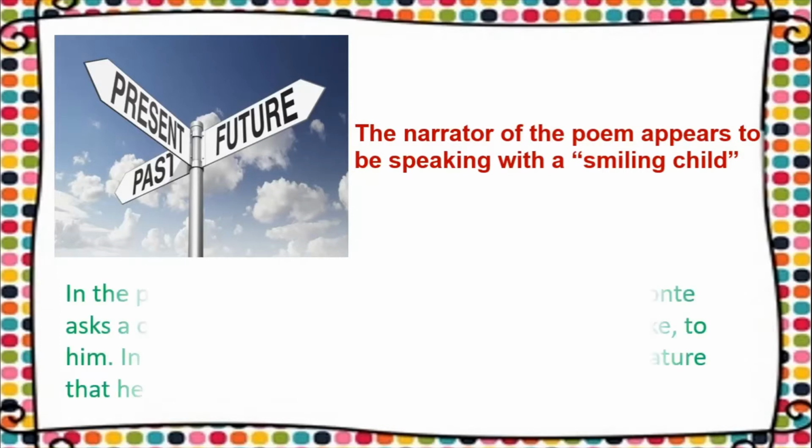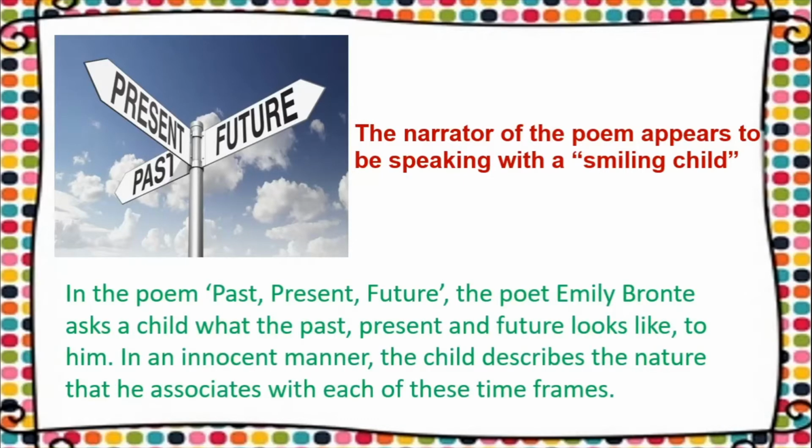You will also realize that in the poem Past, Present and Future, the poetess Emily Bronte is asking a child what the past, the present and the future looks like to him. And as you know, children are very innocent. So innocently the child describes the nature that he thinks is associated with each of these time frames.